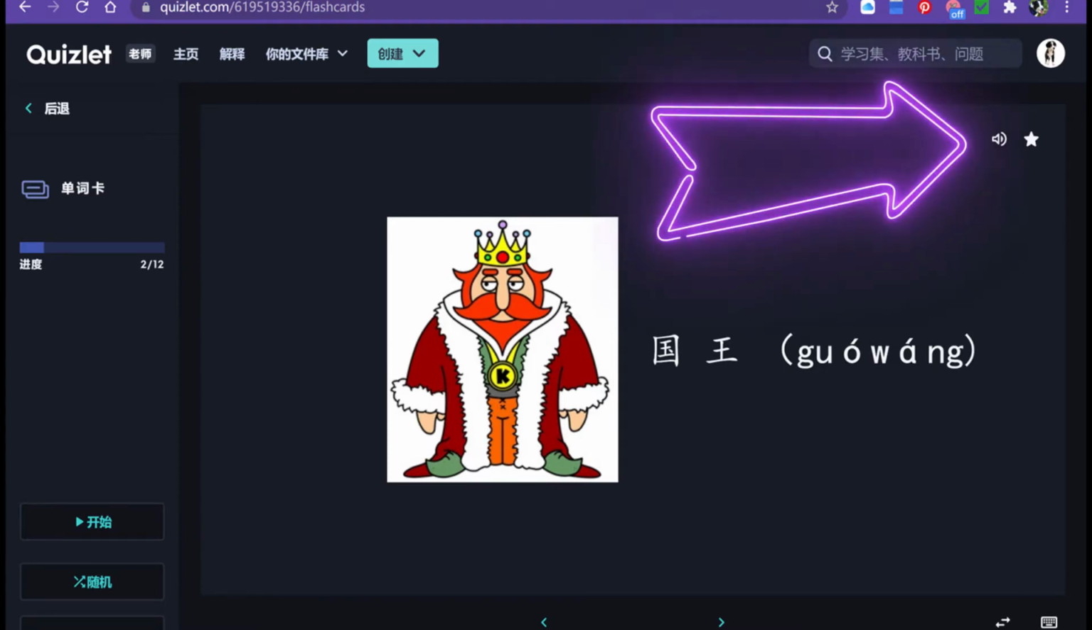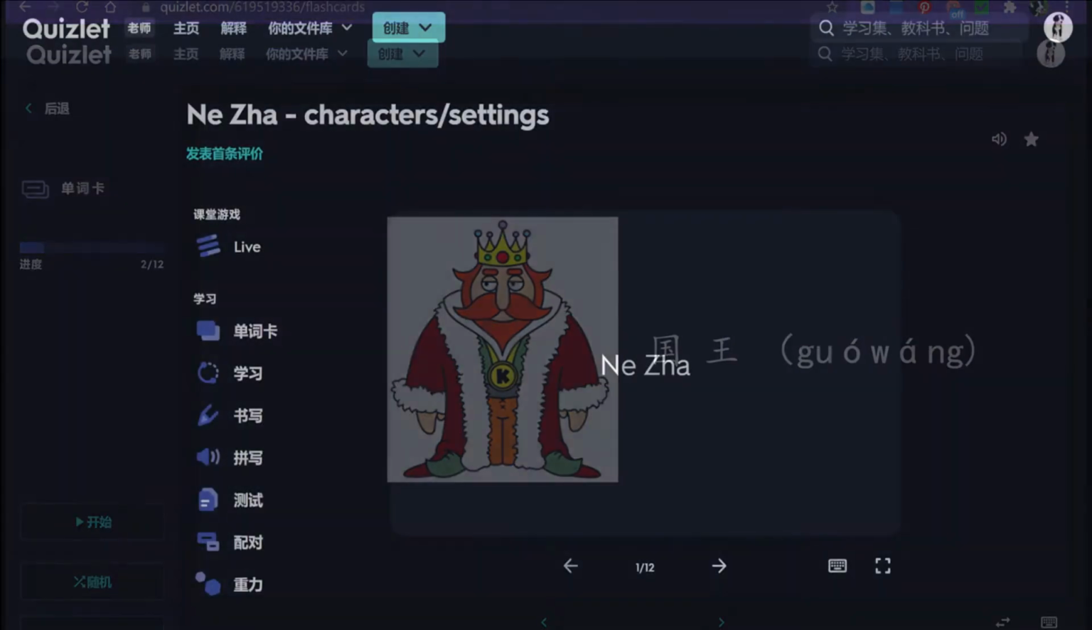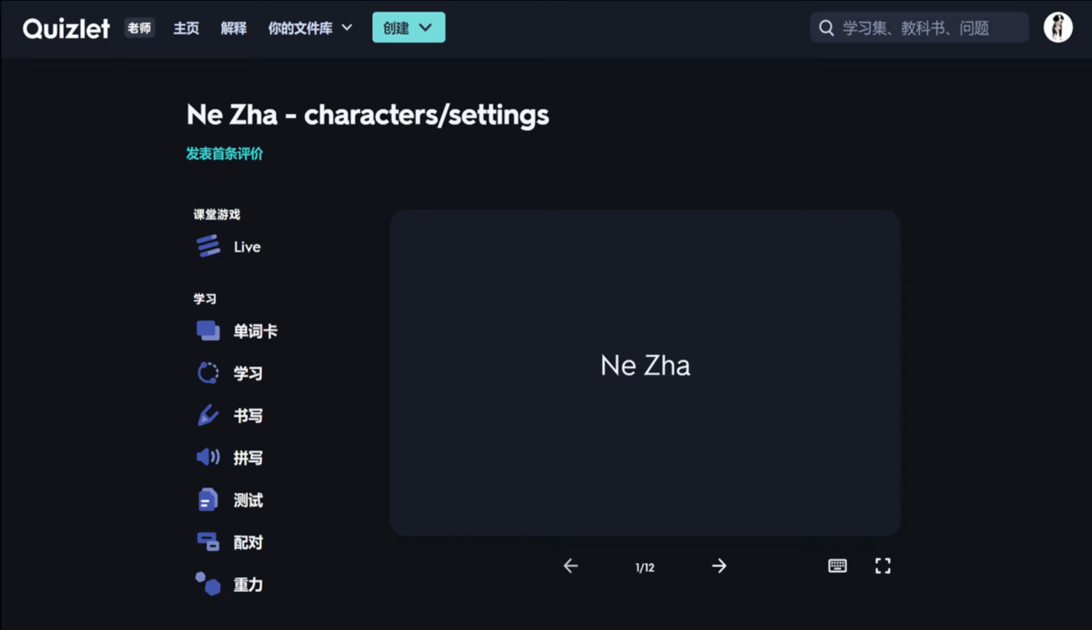Now, because I'm using this microphone here, you won't be able to hear the sound from the screen. But when you click the volume button, you will be able to hear how they say the word. Then after your practice, do the matching and gravity. Matching is a lot easier. You just need to match the words with the picture or the pinyin. Gravity is a bit harder, so if you are more confident and willing to take the challenge, do gravity.